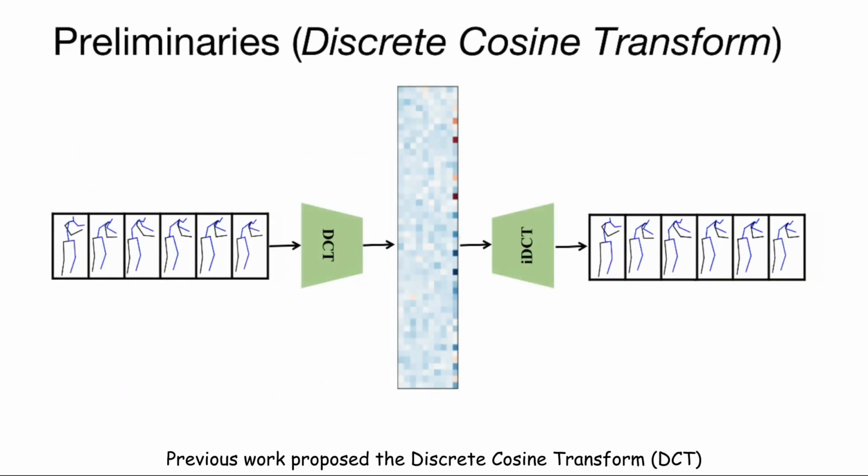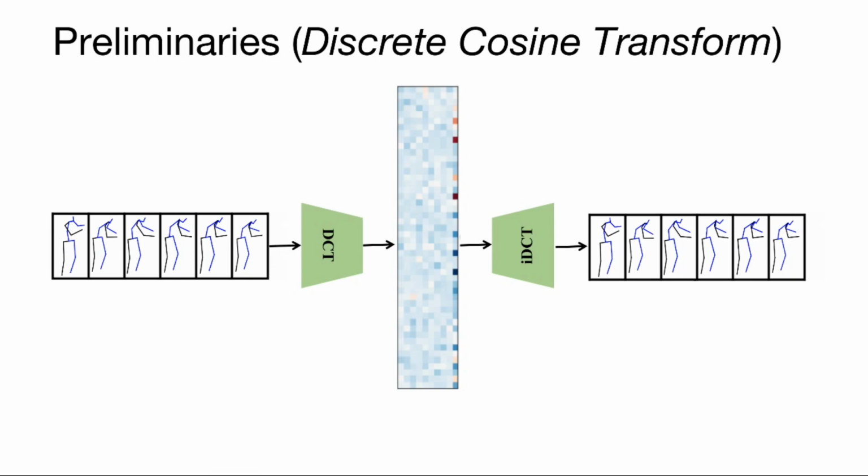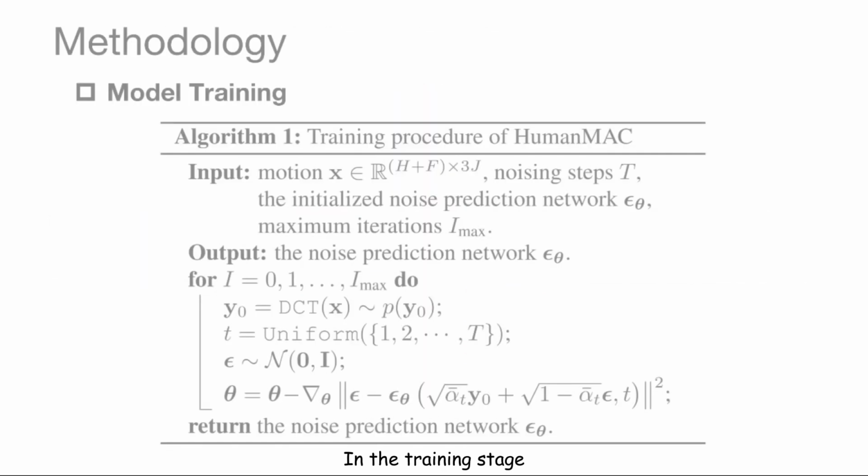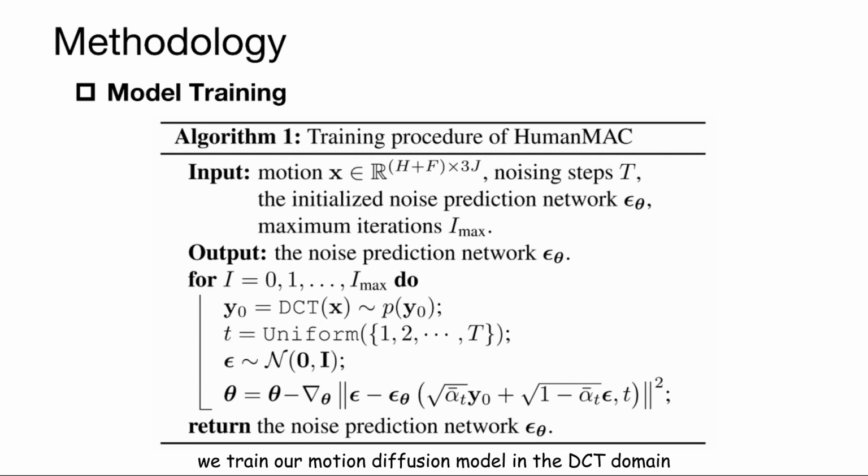Previous work proposed the discrete cosine transform, DCT, to predict and generate human motions. The DCT operation extracts both current and periodic temporal properties from the motion sequence, which is beneficial for obtaining continuous motions. Therefore, we train our model with DCT. In the training stage, we train our motion diffusion model in the DCT domain. We train our proposed noise prediction network with only the noise prediction loss.